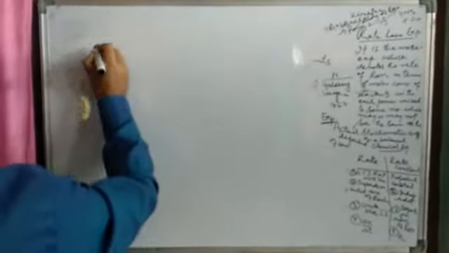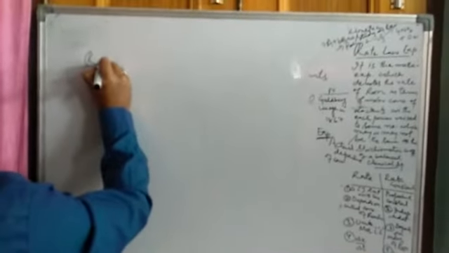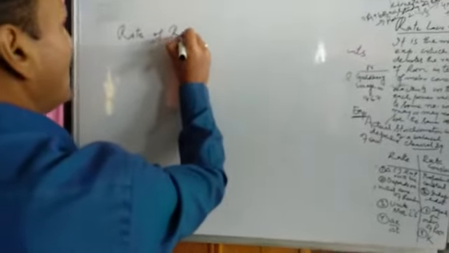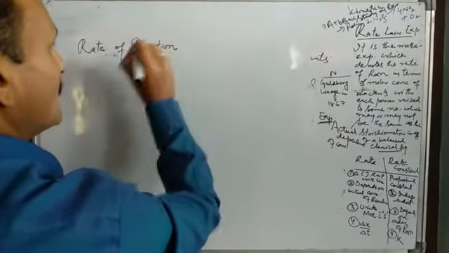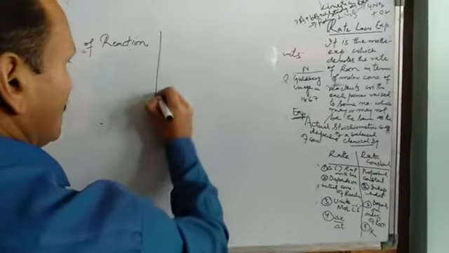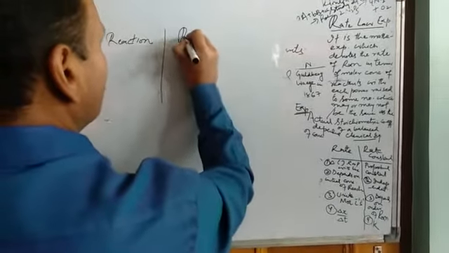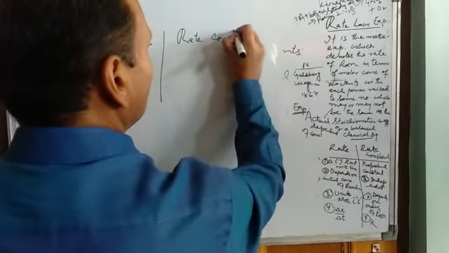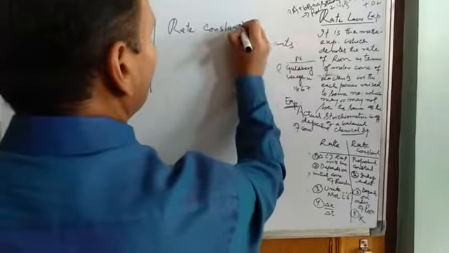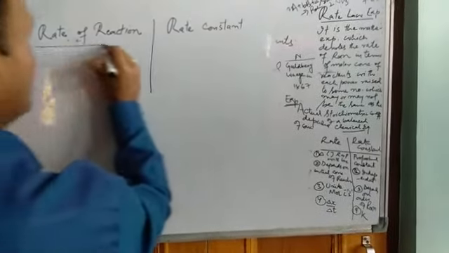Now, we can study the difference between rate of reaction and rate constant, which we just studied in the law of mass action.